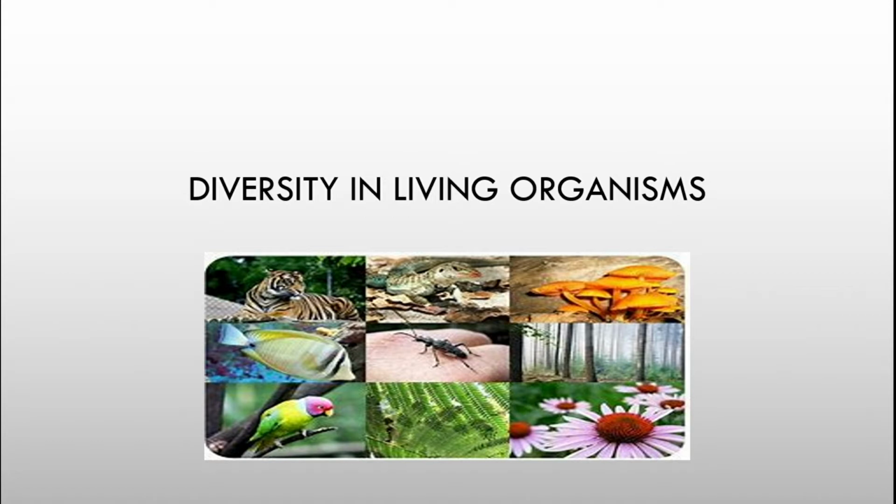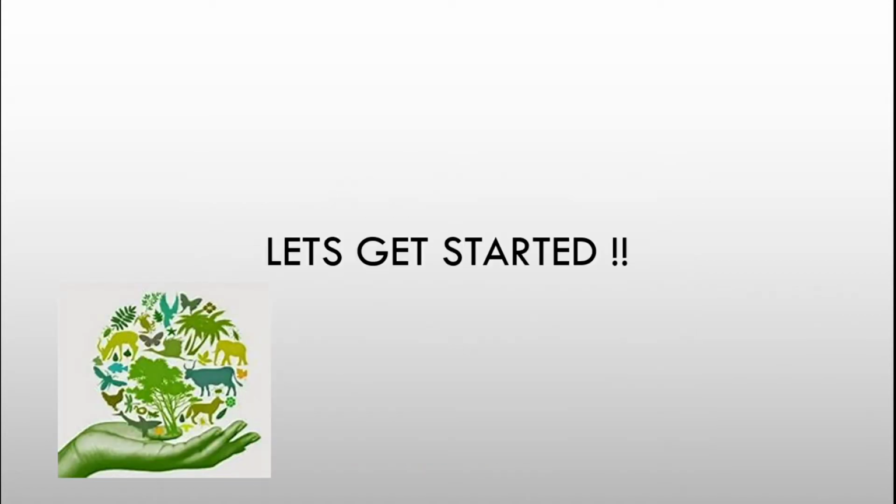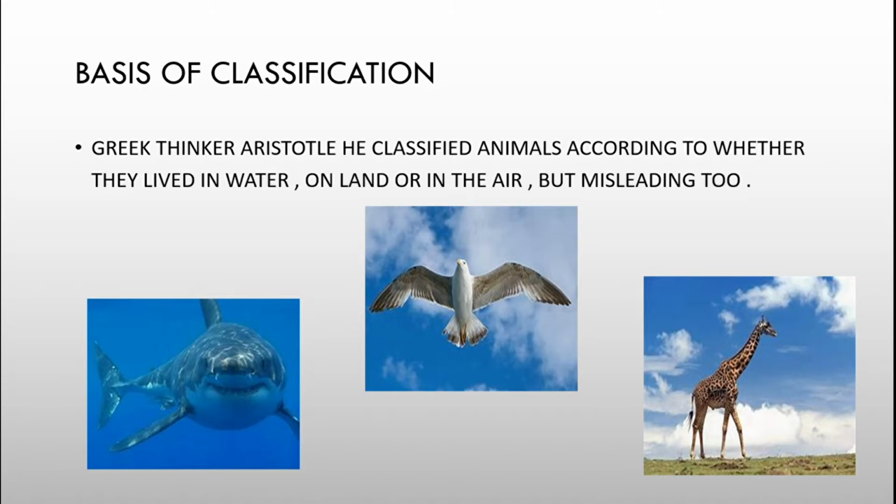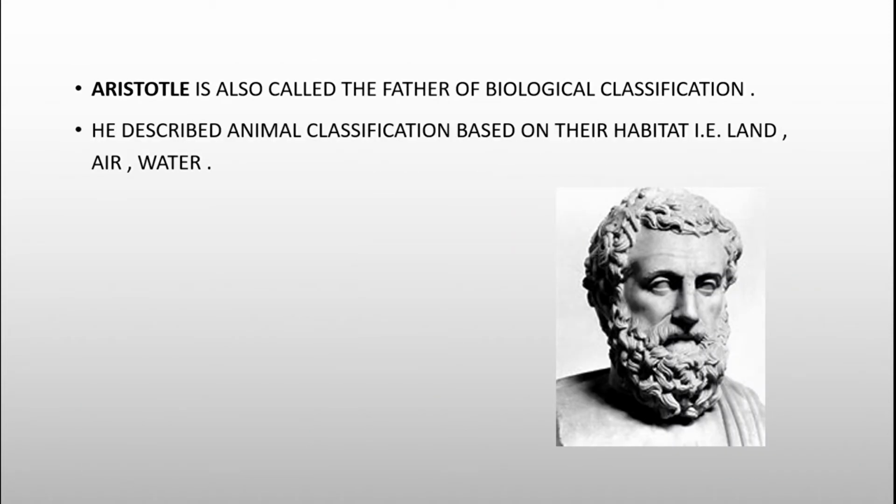So in today's lecture, we are going to see the basis of classification. Now, there was a great thinker called Aristotle. He classified animals according to whether they lived in water, on land, or in the air, but this was very misleading. It couldn't give clarity about what was being classified. Aristotle was also called the father of biological classification. He described animal classification on the basis of their habitat, that is land, air, water.